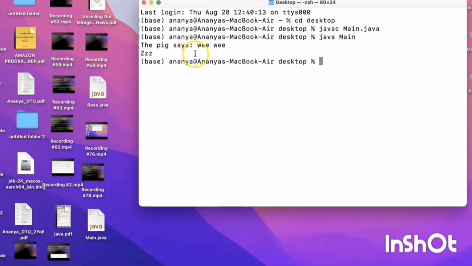So here you can see the output is printed correctly. That's all for abstract class and interface. Now we are moving to the next question.